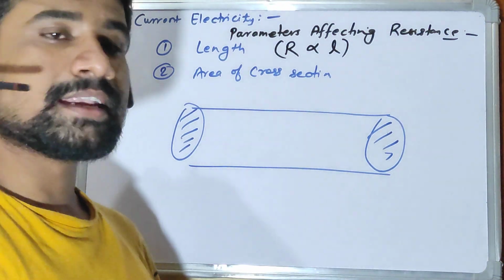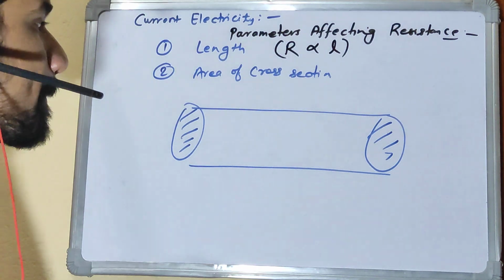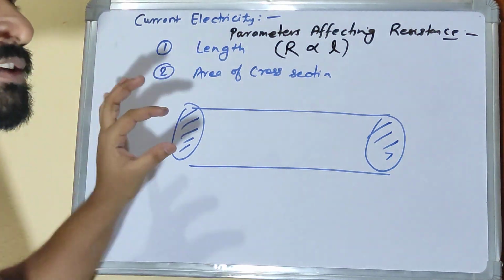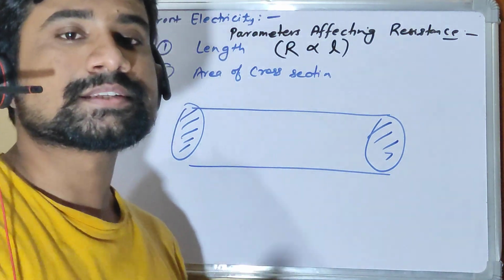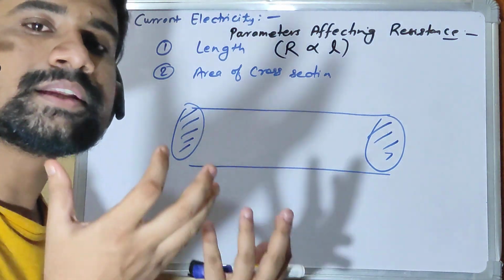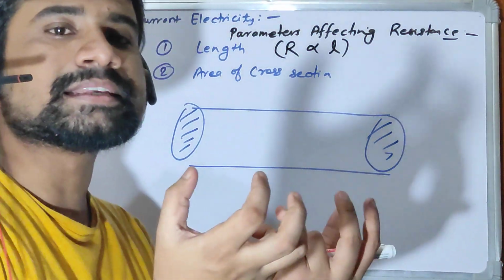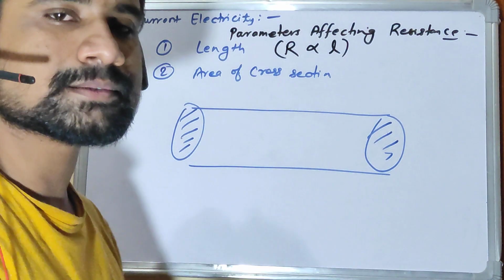Let's forget that this is a wire and say it is a pipe with water flowing. If this area is less, the water flowing will face more resistance. But if the area is more, water has enough space to flow. There is no tightness, nothing tightly packed here, and hence the resistance will be less.